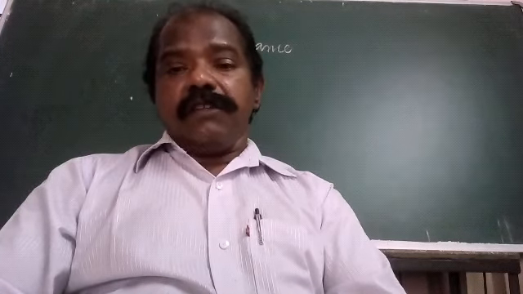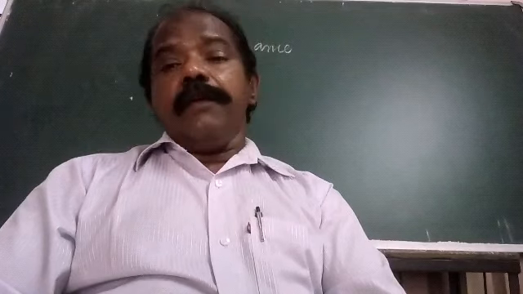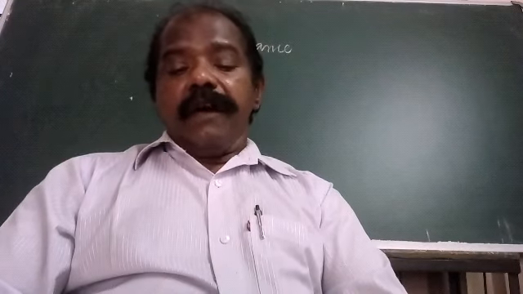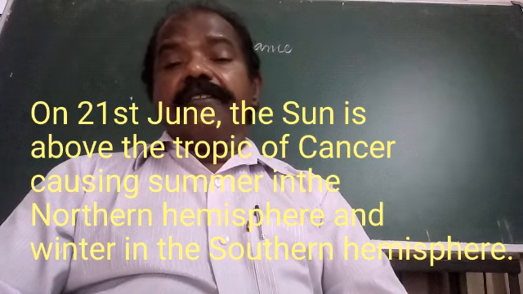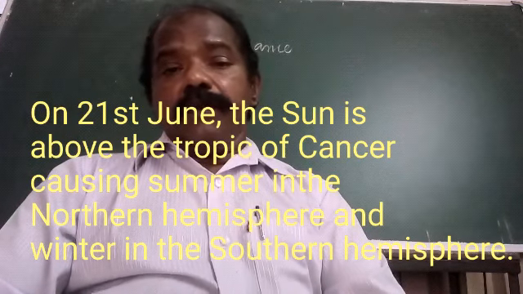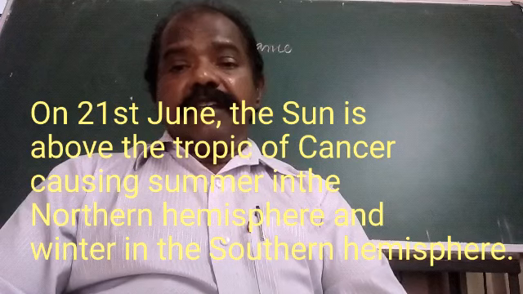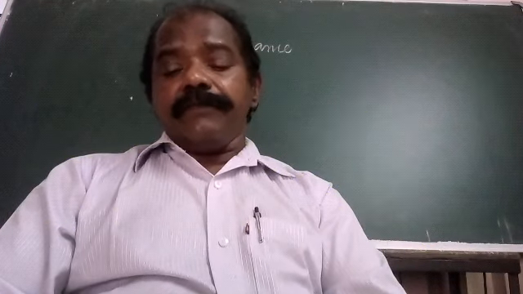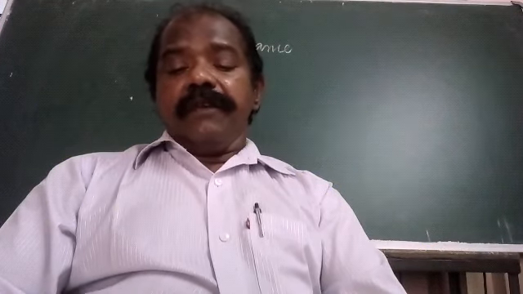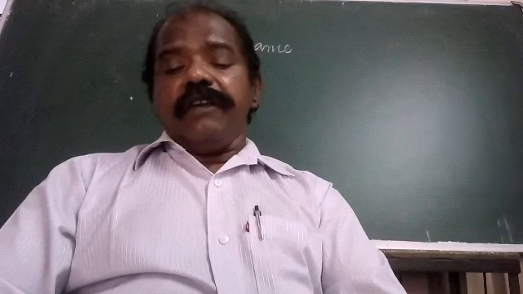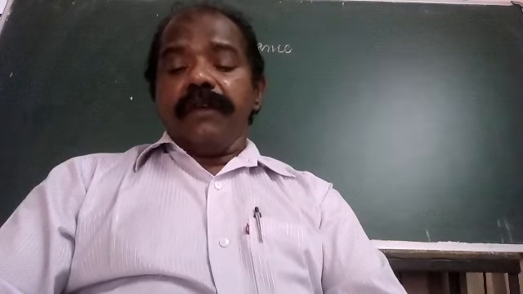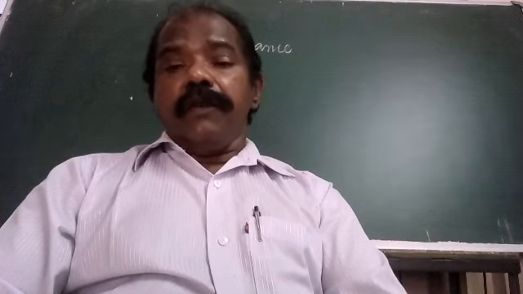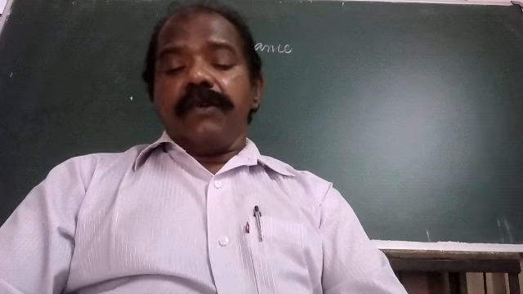Summer solstice means when the sun will be above the Tropic of Cancer. The date is June 21st. On June 21st, the sun will be above the Tropic of Cancer. September 22 or 23rd will be an equinox, March 20 also an equinox, and December 21 or 22 will be the winter solstice.